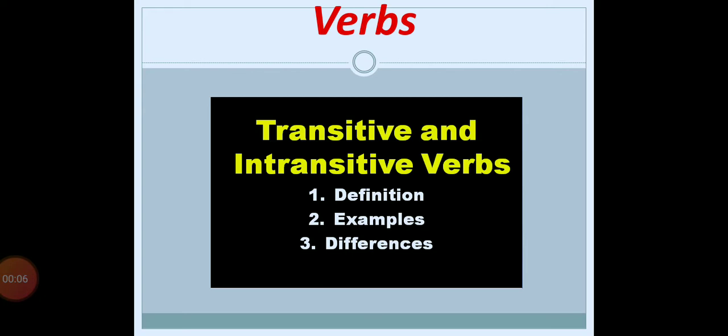Today we are going to continue the next part of the verb. In the previous part of the video we have seen what is a verb and what is the object of the verb. In this second part we are going to learn about the transitive and intransitive verbs: the meaning of transitive and intransitive verb, examples, and the difference between transitive and intransitive verb.